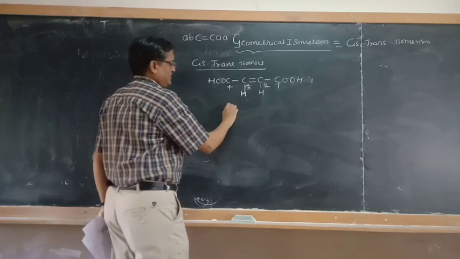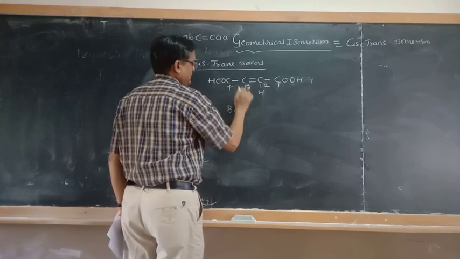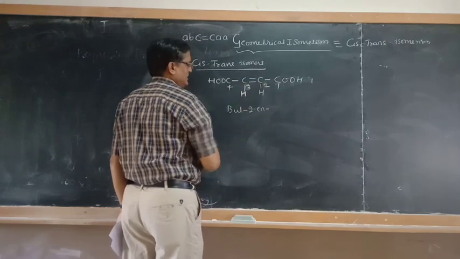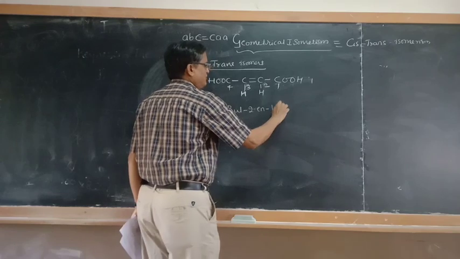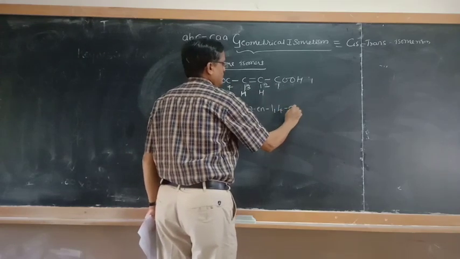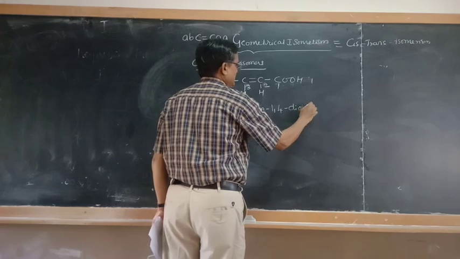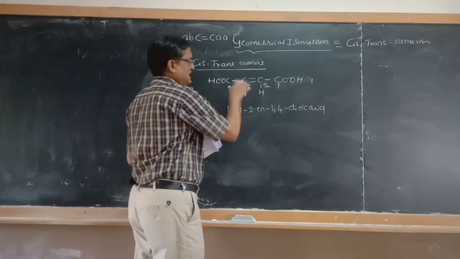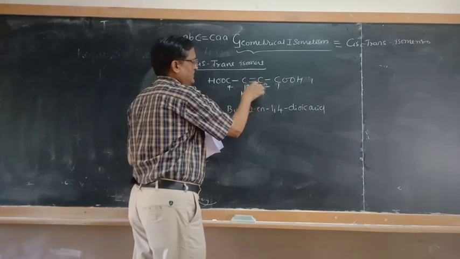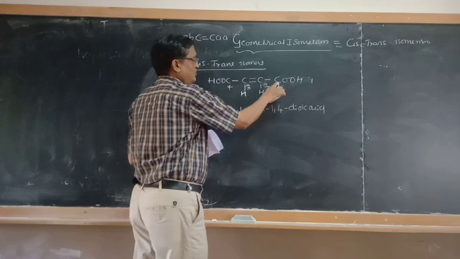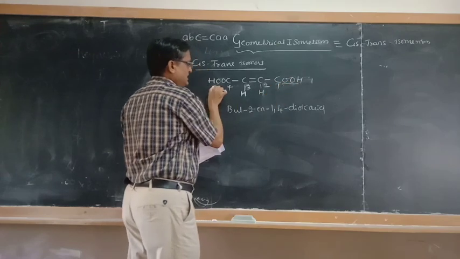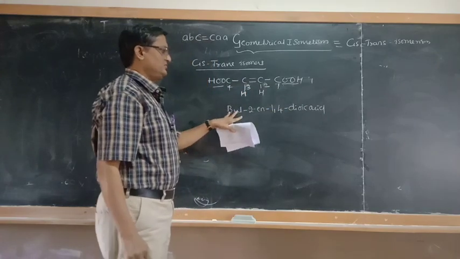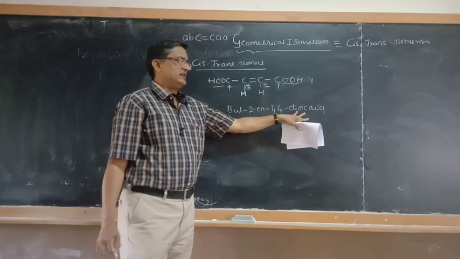We call it but-2-ene-1,4-dioic acid: four carbon atoms, so but; the double bond starts at the second carbon, so 2-ene; and carboxyl groups at positions 1 and 4, two carboxyl groups, so dioic acid.